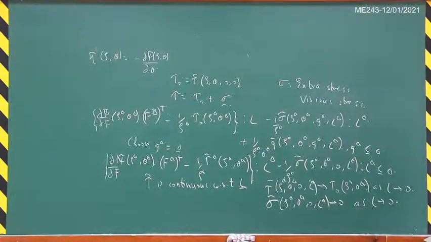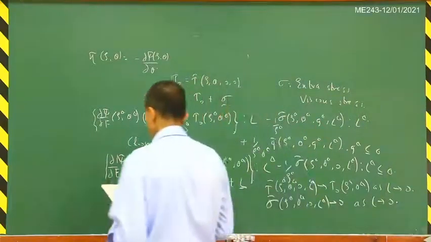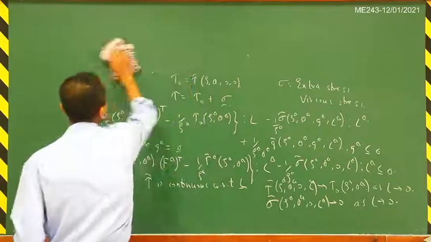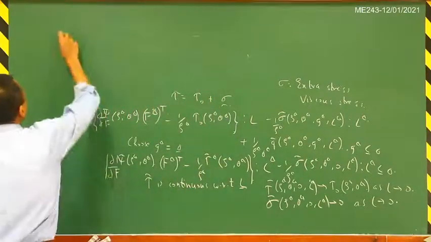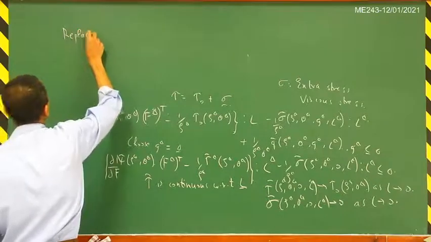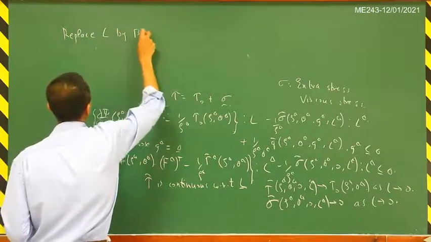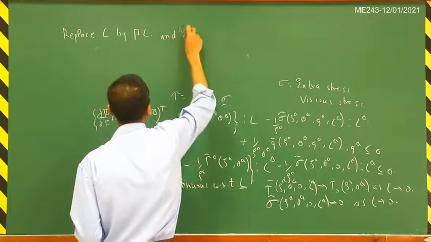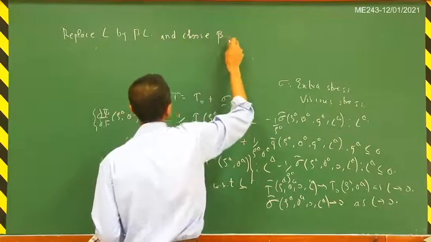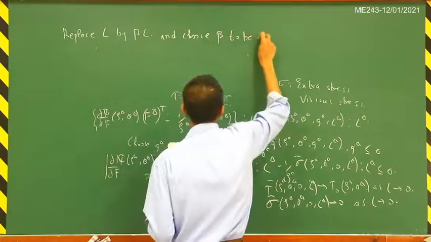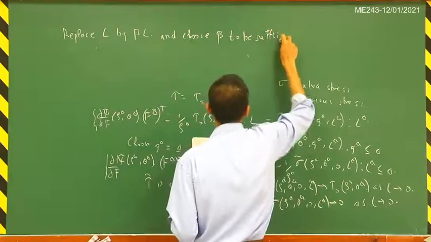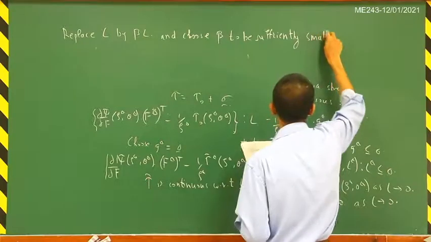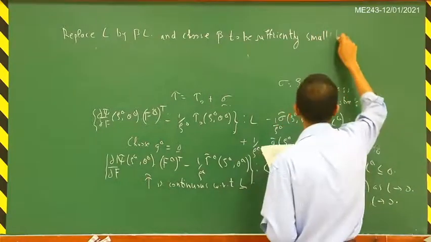If you now replace L by beta L, and choose beta to be sufficiently small, the first term will dominate the second term.